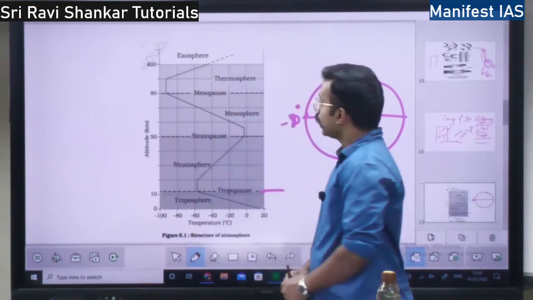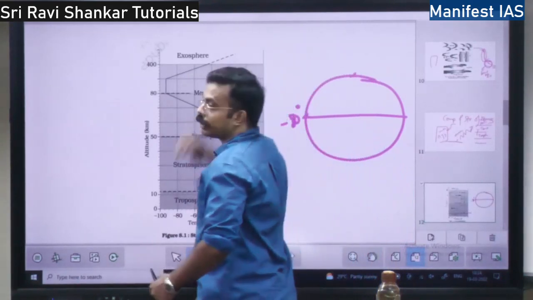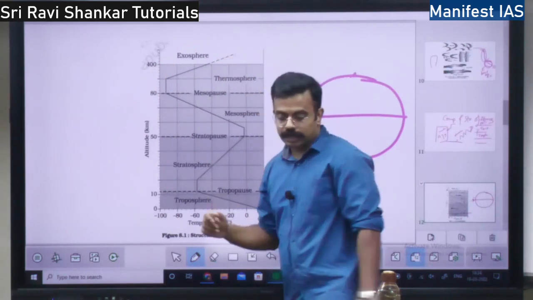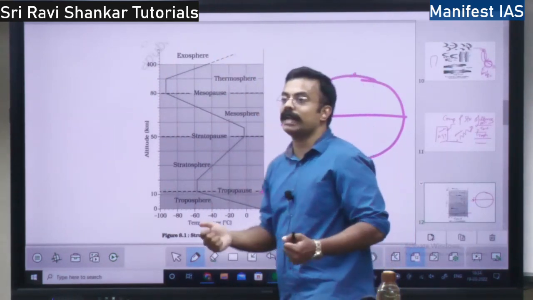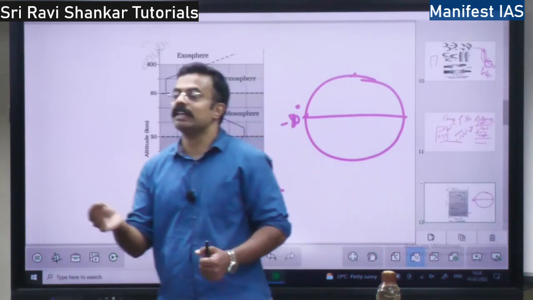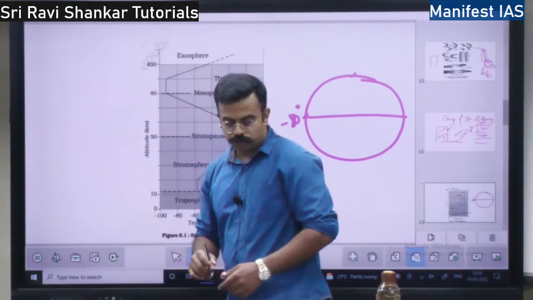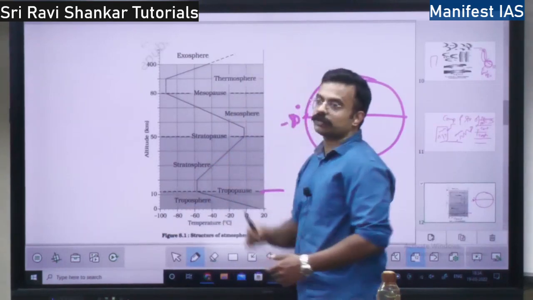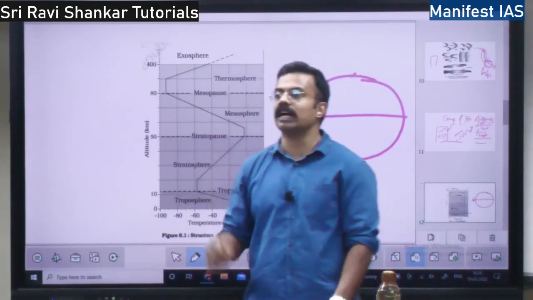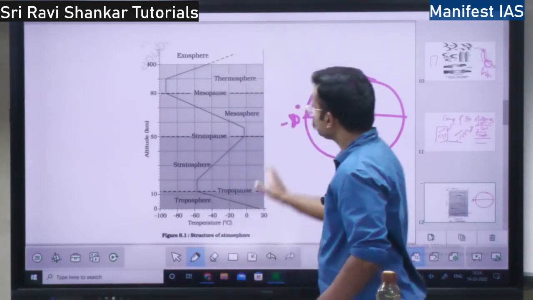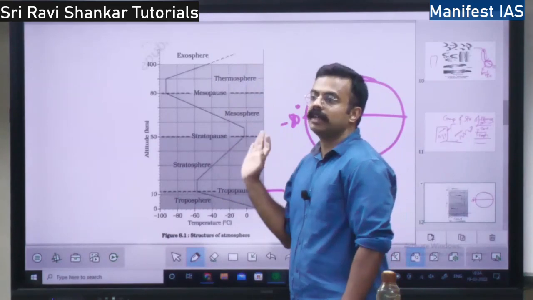Then you have exosphere. After 400 kilometers, we know very little about the exosphere. Here in the exosphere, there will be extreme rarefaction. Rarefaction means there will be very little gases present. There won't be much gases. This exosphere merges with the outer space, right? So the concept of atmospheric layers is done.